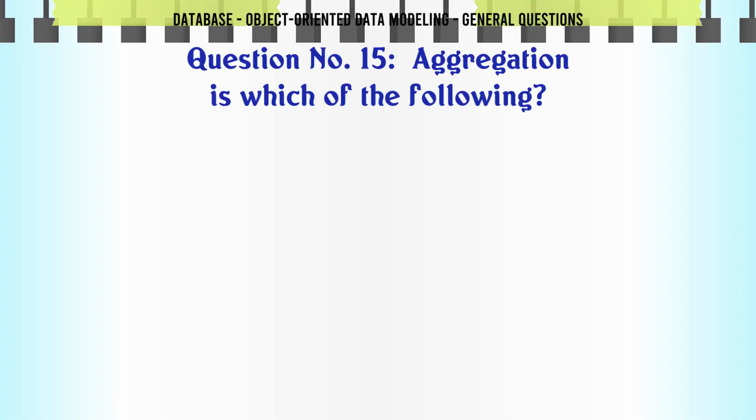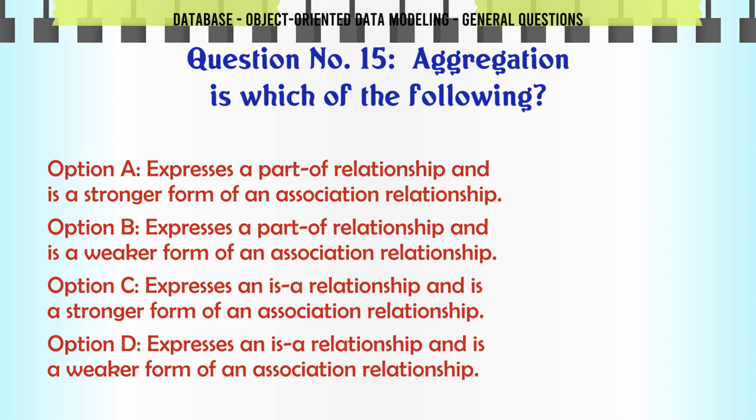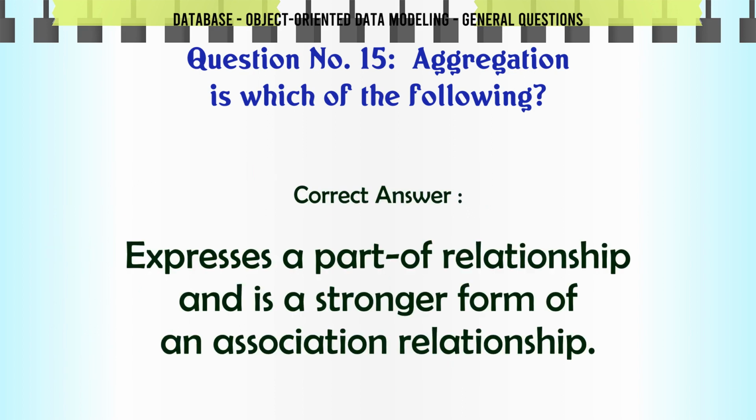Aggregation is which of the following? A. Expresses a part-of relationship and is a stronger form of an association relationship. B. Expresses a part-of relationship and is a weaker form of an association relationship. C. Expresses an is-a relationship and is a stronger form of an association relationship. D. Expresses an is-a relationship and is a weaker form of an association relationship. The correct answer is expresses a part-of relationship and is a stronger form of an association relationship.